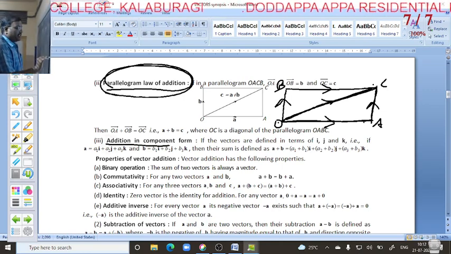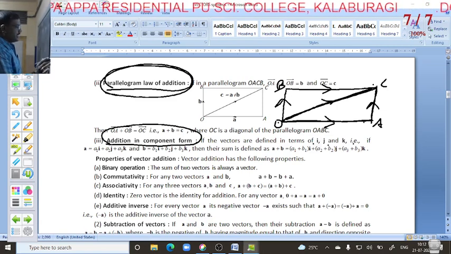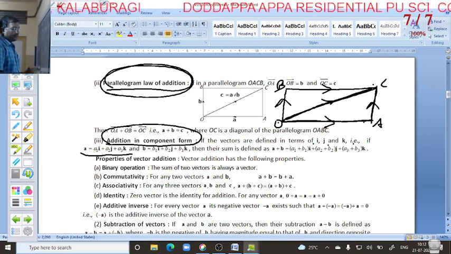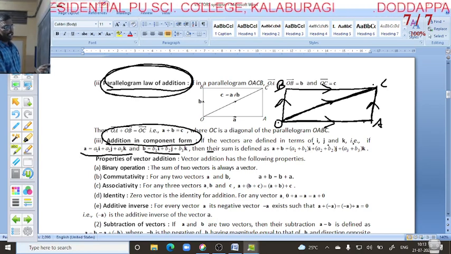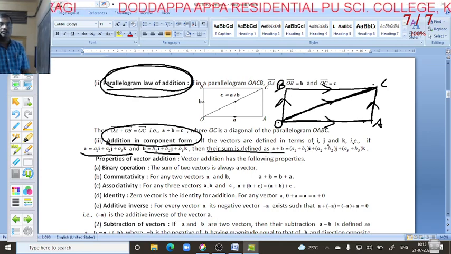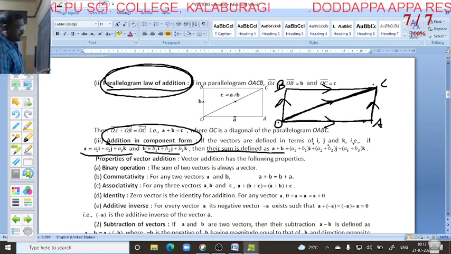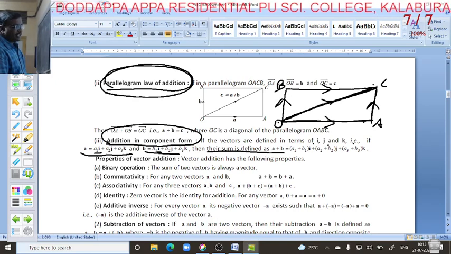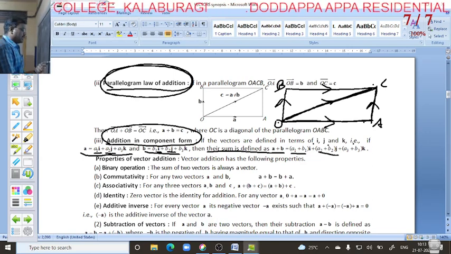Next, addition in component form. When they are given in terms of i, j, k, that is, vector A equal to A1 i plus A2 j plus A3 k and vector B equal to B1 i plus B2 j plus B3 k, then how to add? You have to add the i term first, next the j term, next the k term.